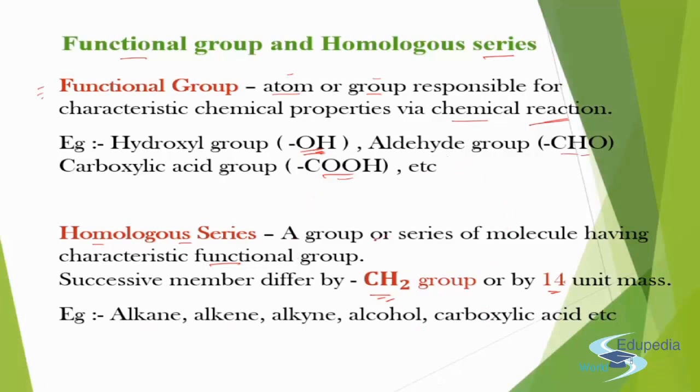You can take anything. For example, we take methane, add CH2 to it, C2H6, ethane. Add CH2 again, C3H8, propane. Again, C4H10, butane, and C5H12, pentane, C6H14, hexane, and so on. Just keep on adding CH2 and you will get the next member of the homologous series. They must have the same functional group. Each successive member will differ by a CH2 group or 14 unit mass.